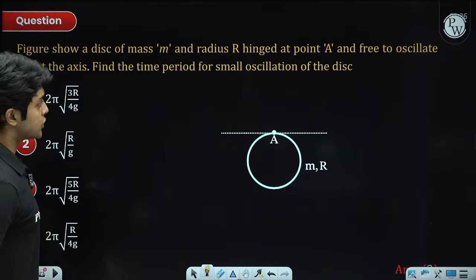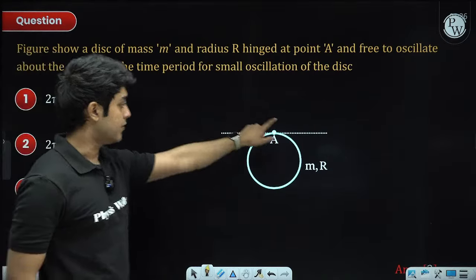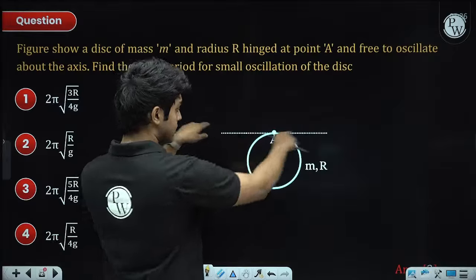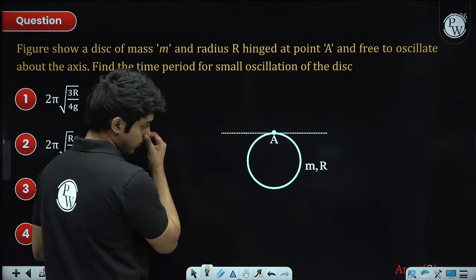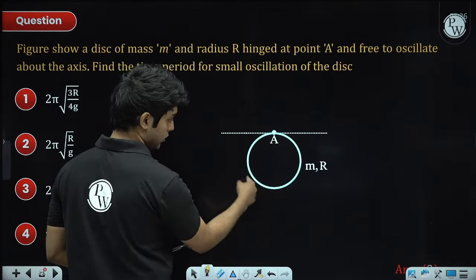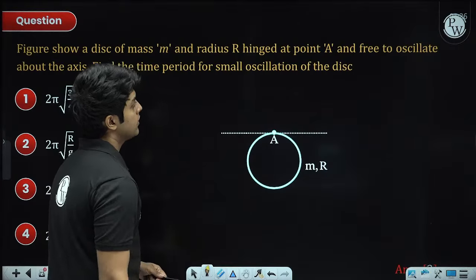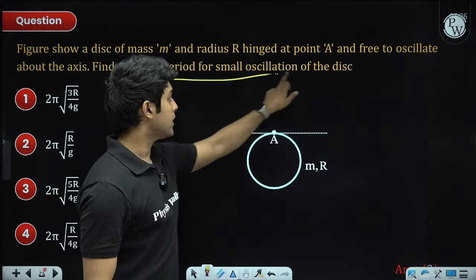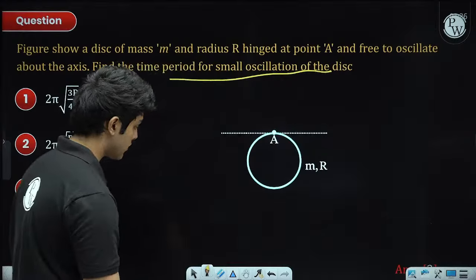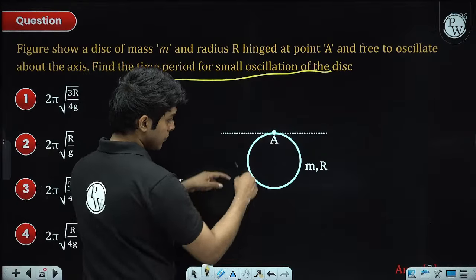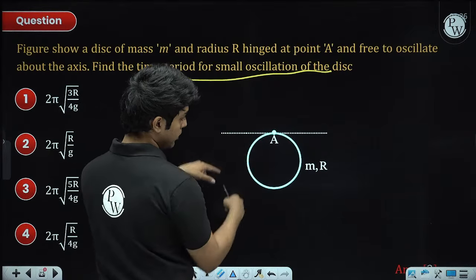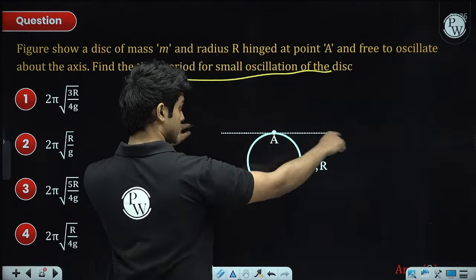Next is oscillations. We have a ring, something like this. So this is the axis of the ring. So basically what that means is the oscillation is like into the page and out of the page. Okay. So we need a time period of small oscillation of the disk. So basically we push the ring into the page and it oscillates about this axis.